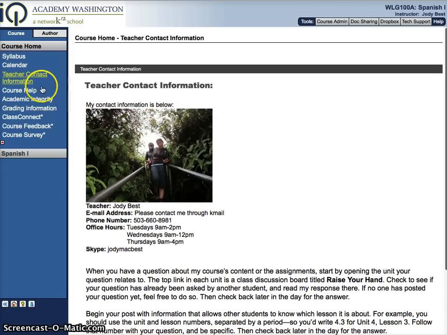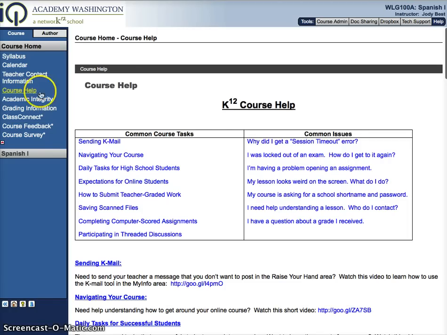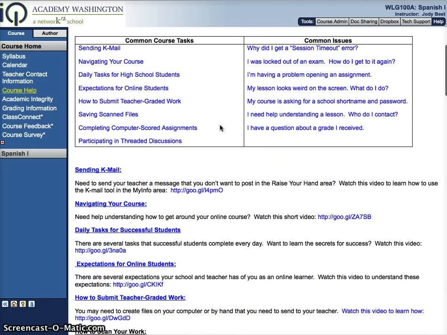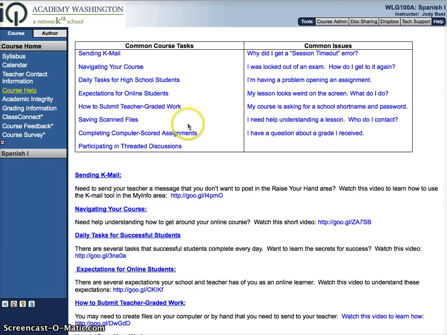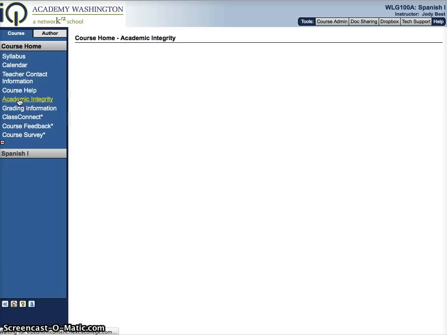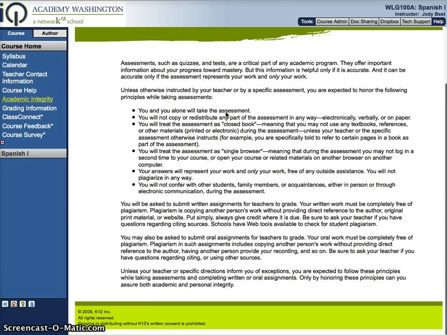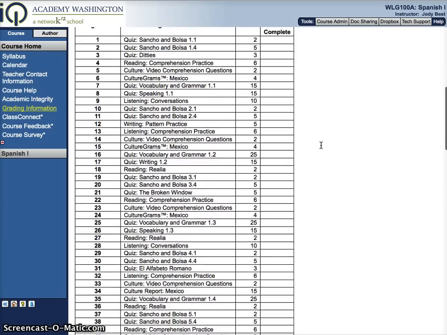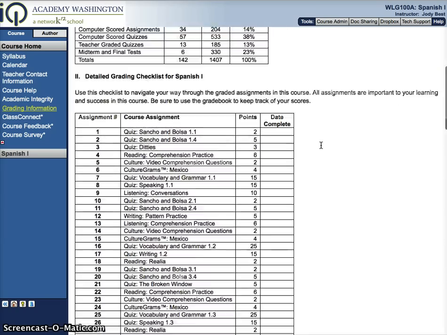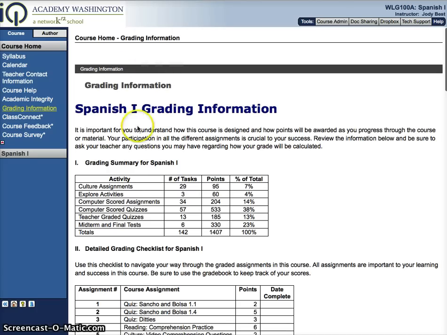Course help is really, really useful and tells you all sorts of stuff about how to send a K-mail, how to navigate your course, daily tasks for high school students, expectations, stuff like that. So this is a great resource. Academic integrity will teach you a little bit about the guidelines for online school, and then we've got grading information, which just tells you the rubric for how our course works. So that's the informational stuff.